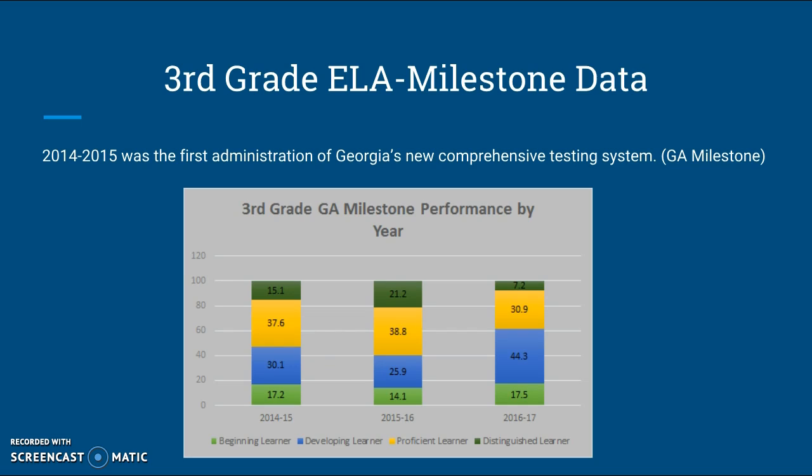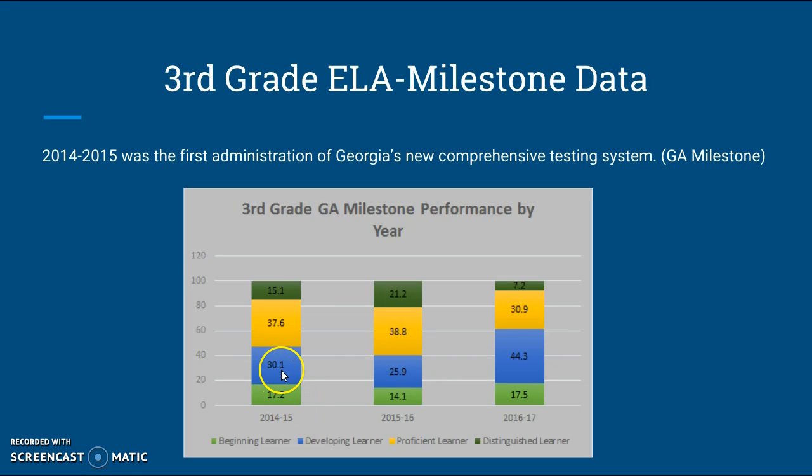More on the Milestone data. This is their actual performance by year. 2014-2015 was the first administration of Georgia's new comprehensive testing system. This was the first year we did Georgia Milestone. The year before that, we were still given the CRCT. But if you look at our performance here, which was really shocking, the very first year we gave this test in 14-15, our numbers were really good.